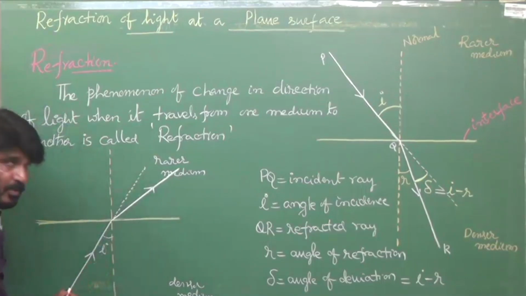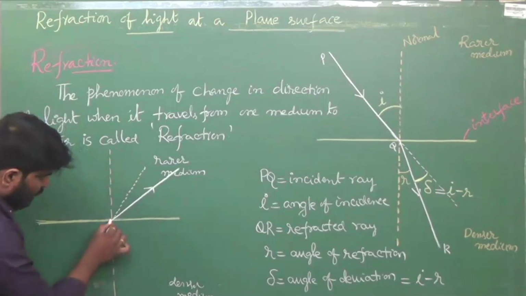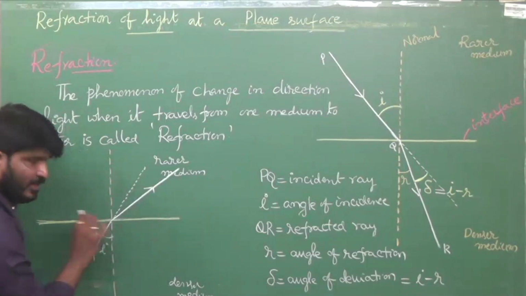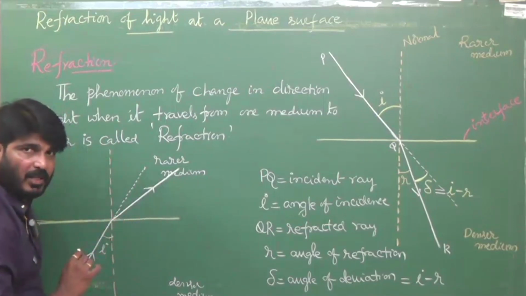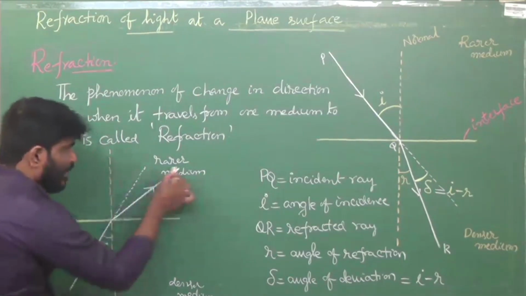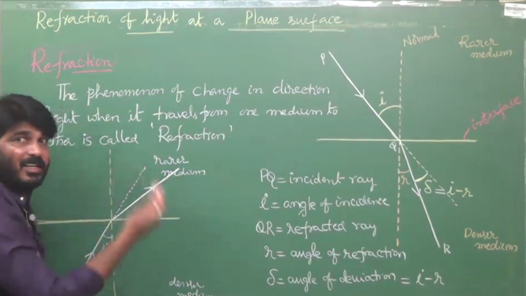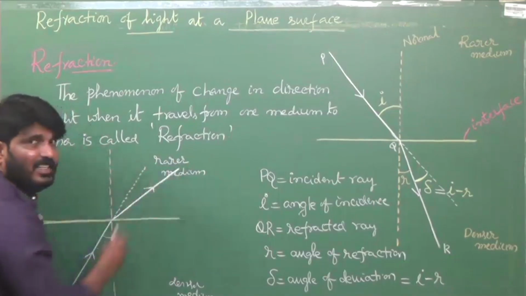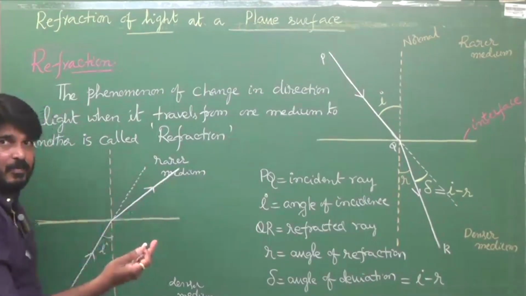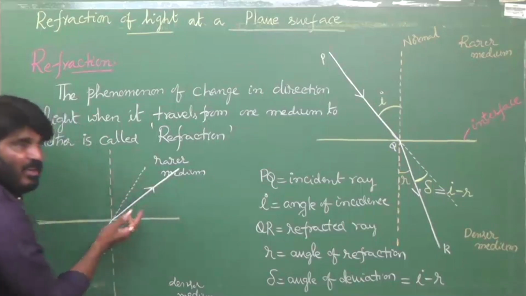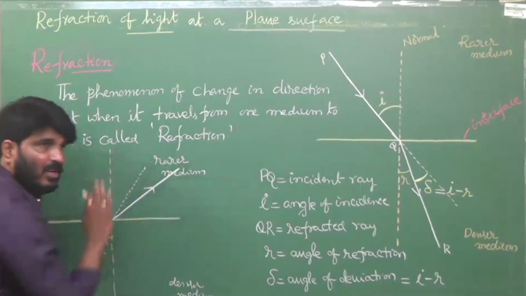See, just to understand that, let us consider the light traveling from here to here, say it takes one microsecond. In the same one microsecond, it has to travel a longer distance because speed is increasing, no? When speed increases, distance should increase. So only when it bends away from the normal can it travel a longer distance.